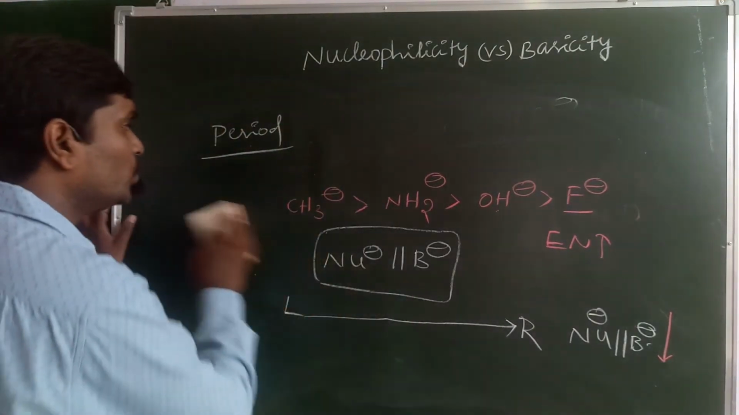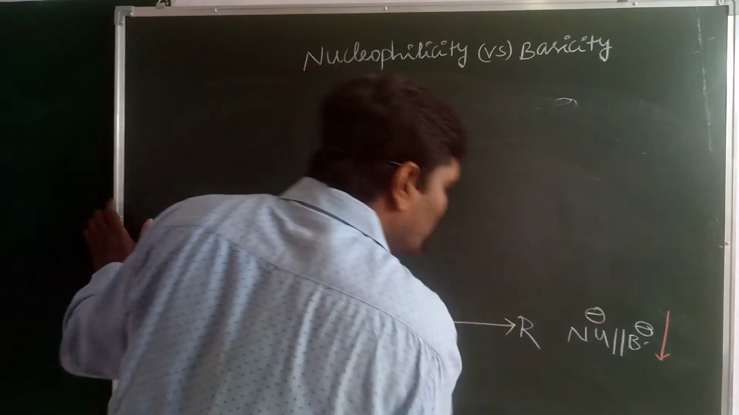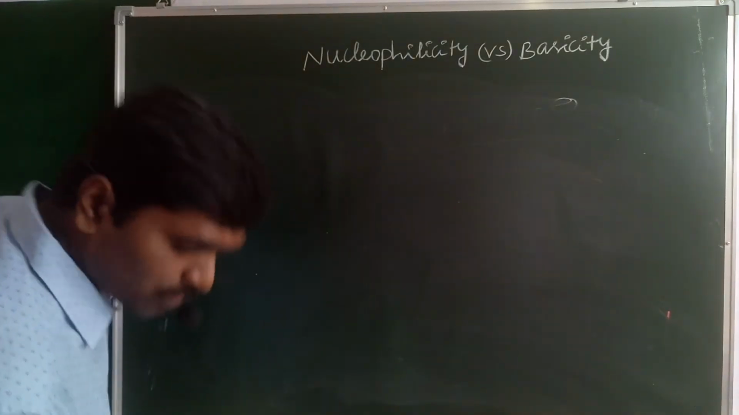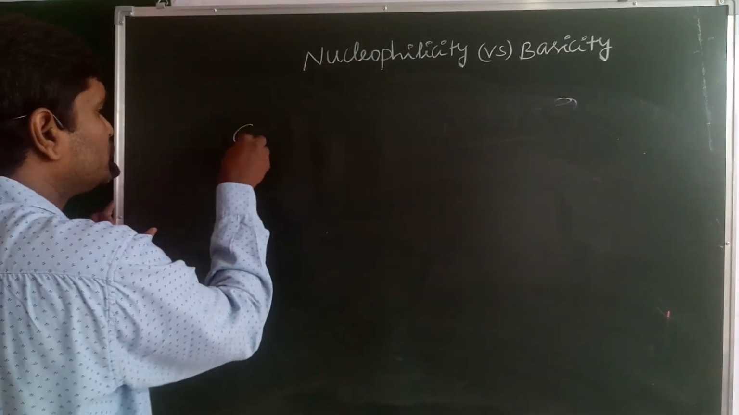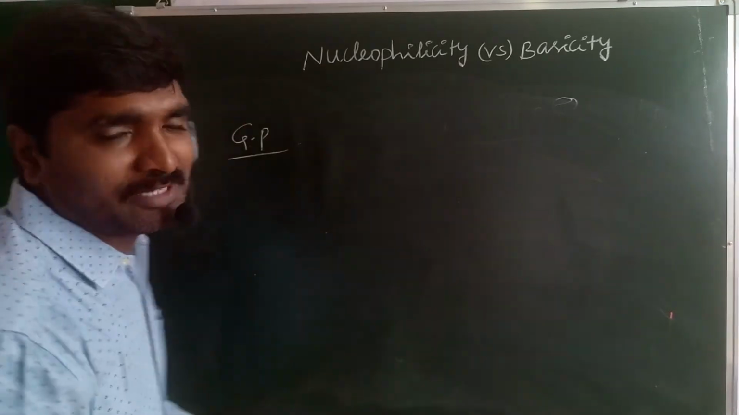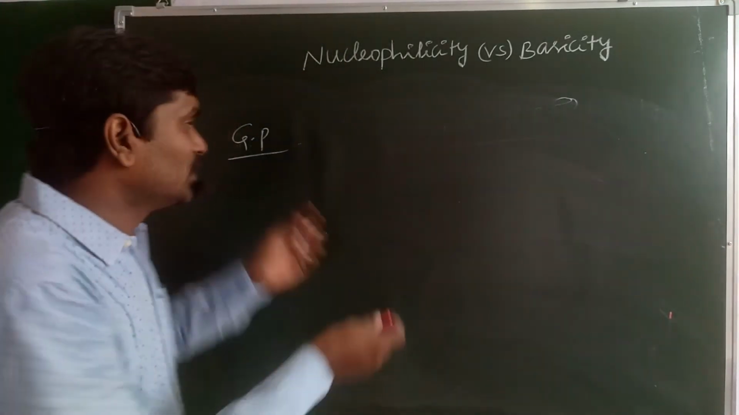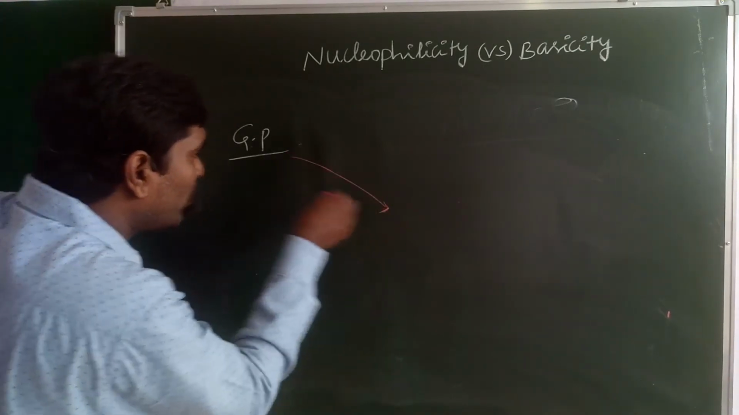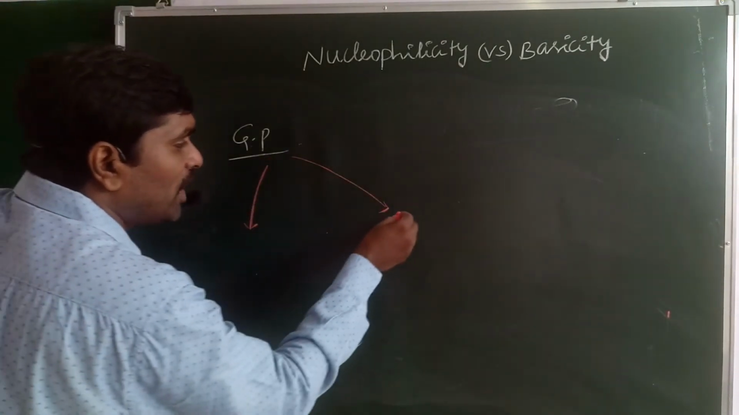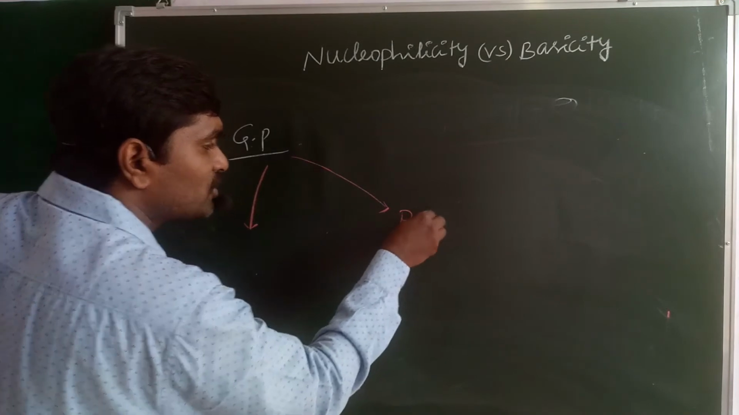What happens in the group? Which is the most important one? Here two conditions are there. Our solvent is a more important factor. When you are using a polar protic solvent,